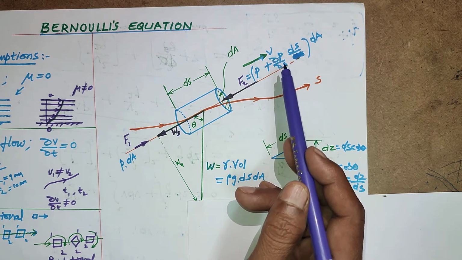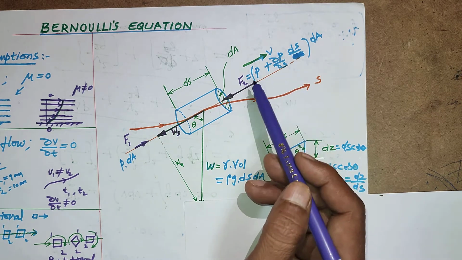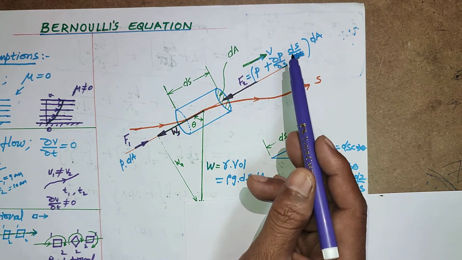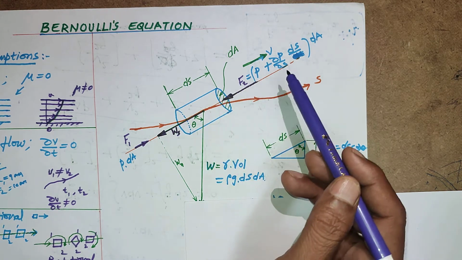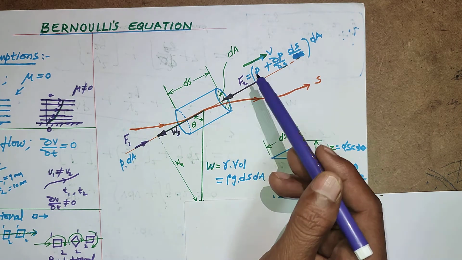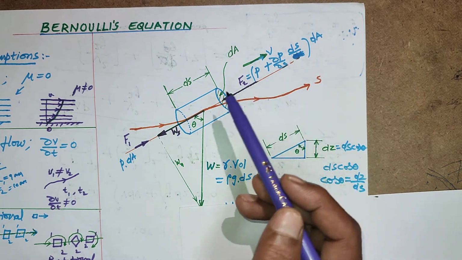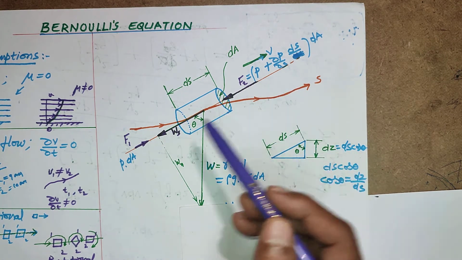So dou P by dou S into ds is the additional pressure. The sum of these two is the total pressure at this end in the opposite direction. That into dA gives the total pressure force F2. Now sum all these forces in the S direction.